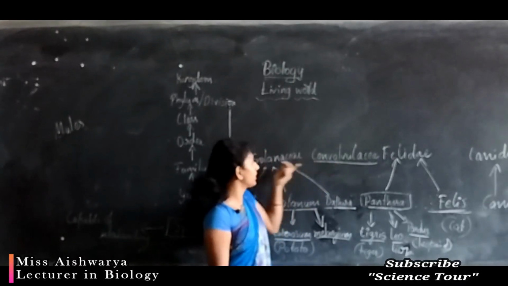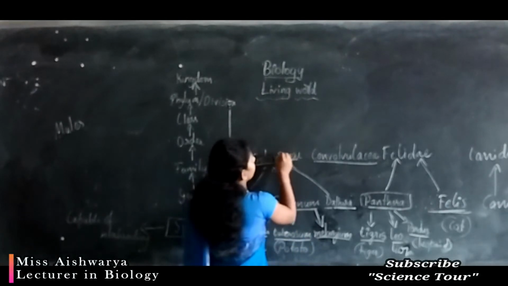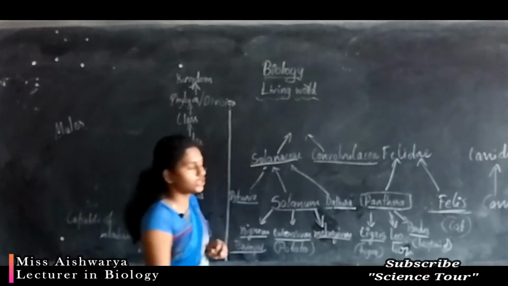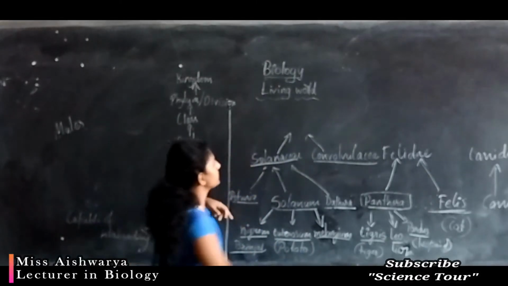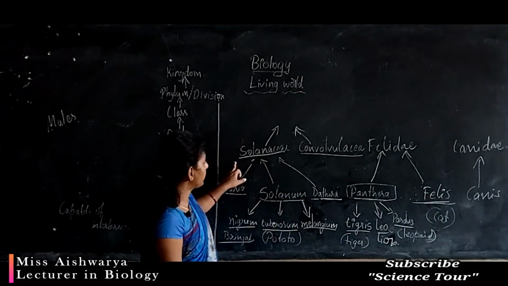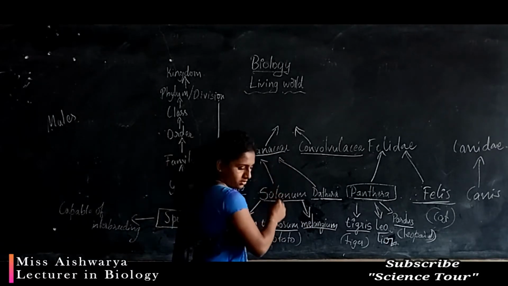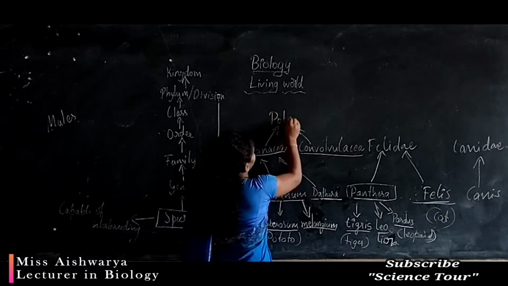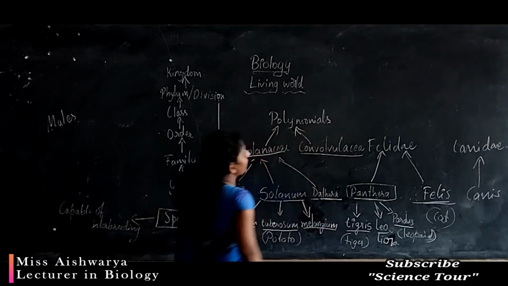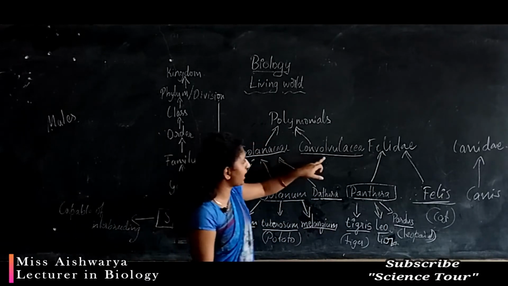So these two families come under a common order, that is, the families Solanaceae and Convolvulaceae come under the order Polemoniales.